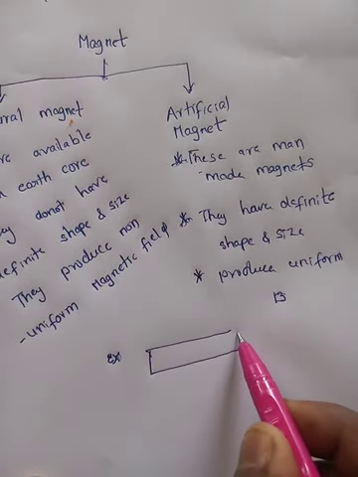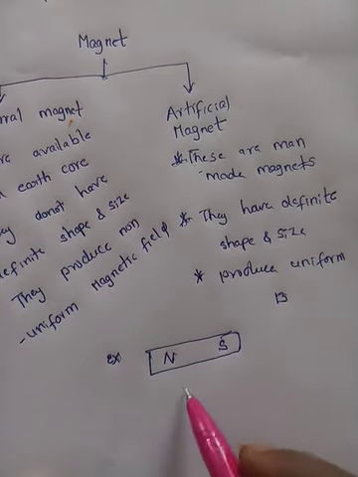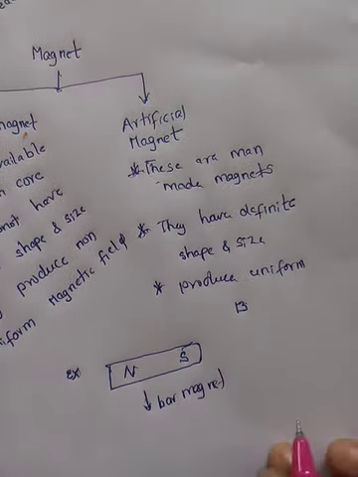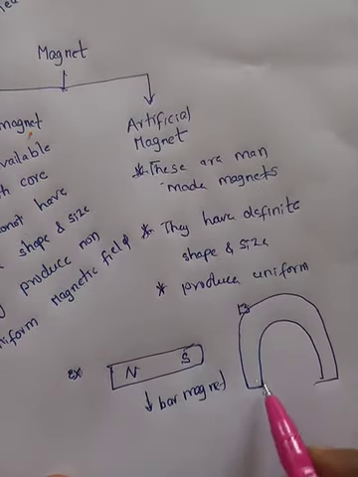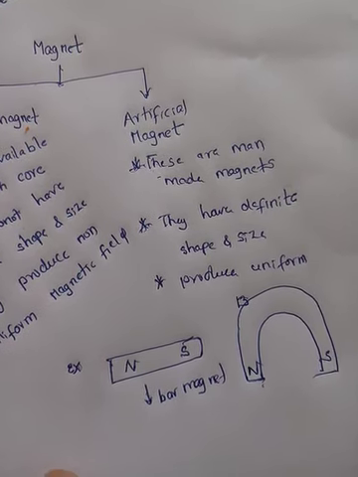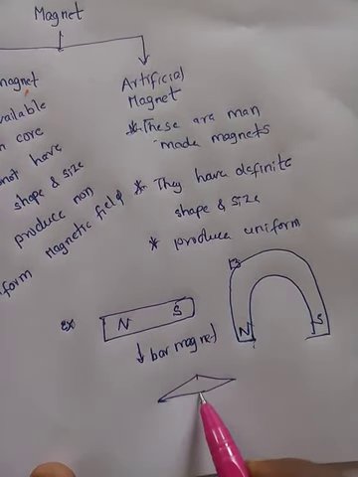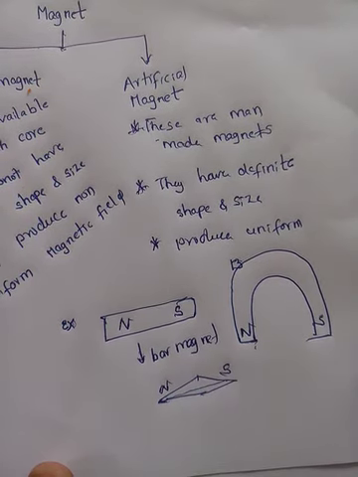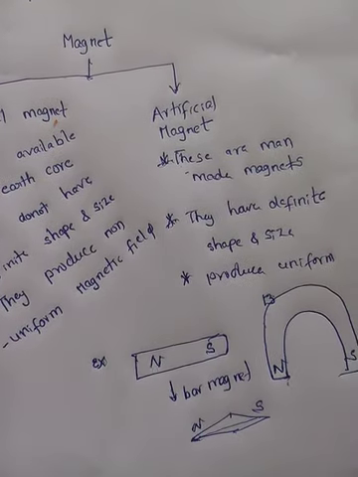Now, what are the examples of magnets we have seen since childhood? There is one bar represented by two poles called north and south pole; this is called a bar magnet. Some magnets are like this; these are called horseshoe magnets or U-shaped magnets. In meters we use to find the direction while moving in ports, there is one needle which shows the direction, that is called a magnetic needle. So these are the different types of magnets.